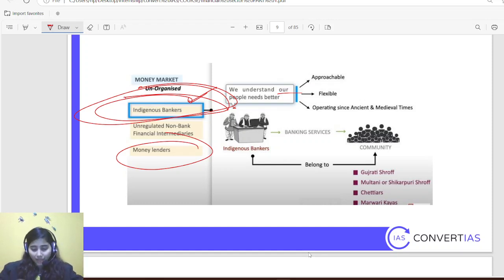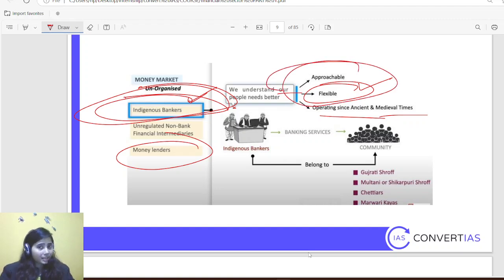But if I am taking a loan from an indigenous banker, I can request them: I have so many issues, so much scarcity, I cannot pay now, please give me 2 or 3 months, then they can do that. So they are flexible, and have been operating since ancient and medieval times. Because of approachability and flexibility, even today farmers and small vulnerable sections are not going for bank credit.